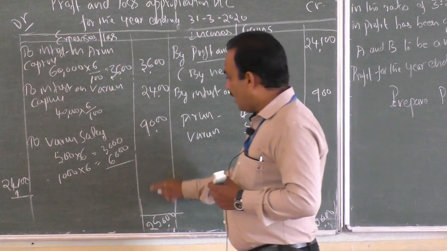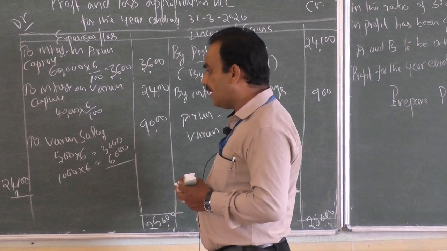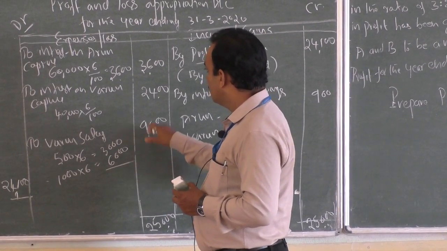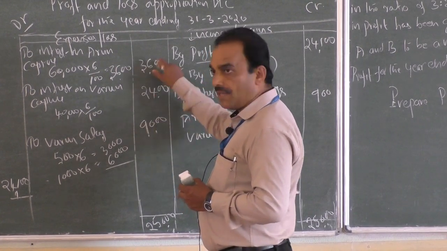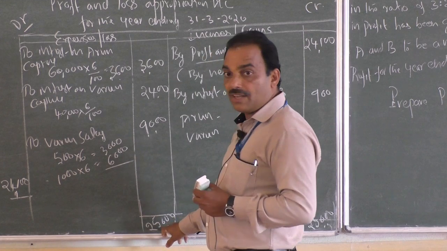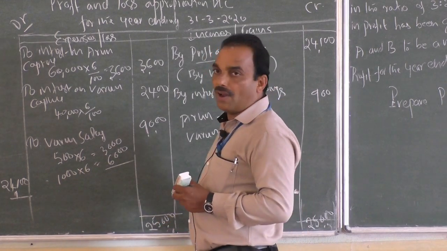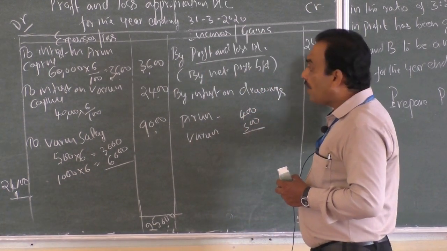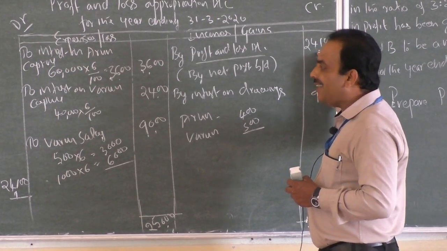Okay, and further identify the divisible profit. Calculate the divisible profit. So divisible profit is, here 15,000 is there. 25,000 minus 15,000, that is 10,000. 10,000 is divisible profit. This is net profit. Net profit is not divisible profit. It is not the profit to be divided.